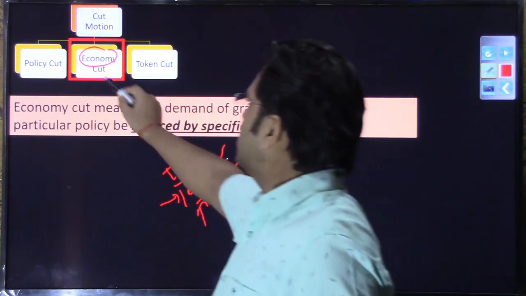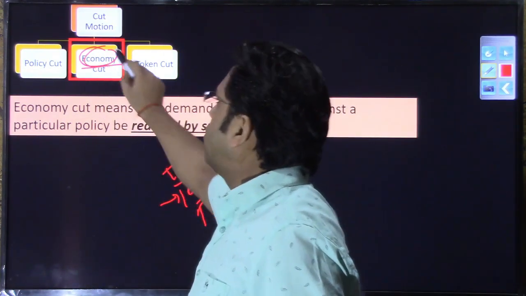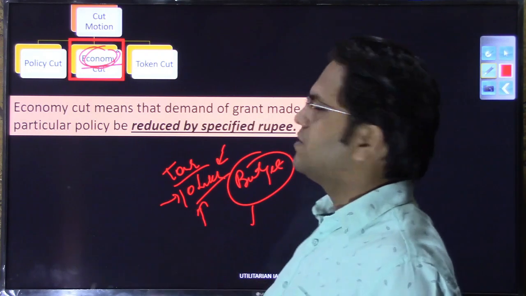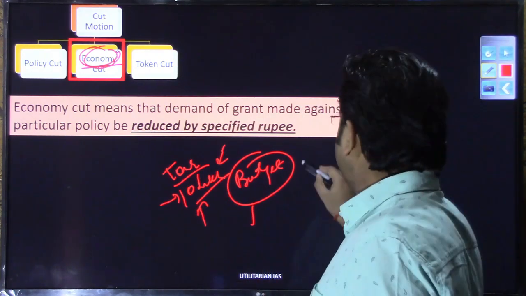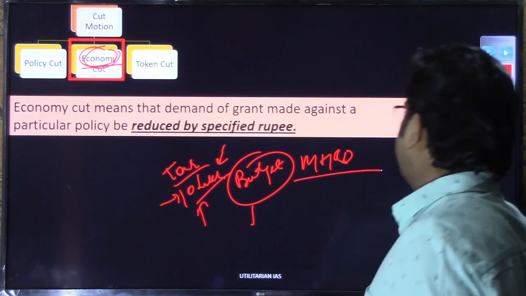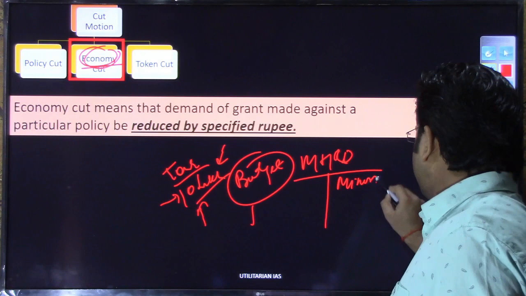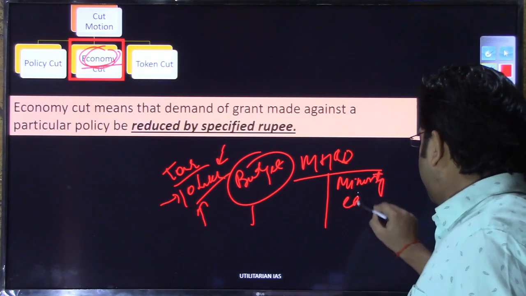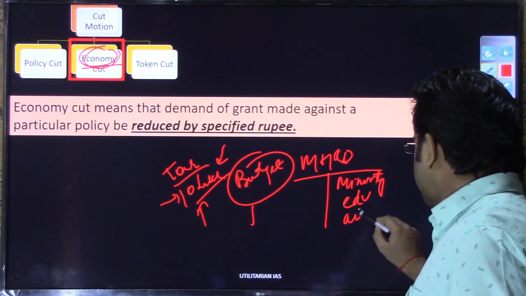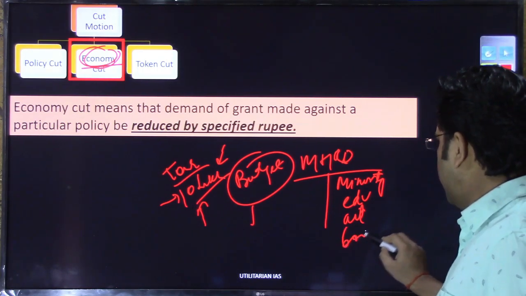What you are essentially trying to do is bring economy. Suppose MHRD has asked for a particular scheme, say the minority educational institution aid, and this ministry has asked that 6,000 crore should be given to us.